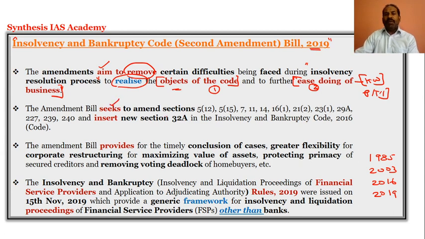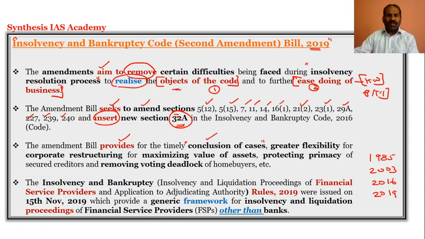And this bill seeks to amend various sections of the IBC 2016, including sections 5, 7, 11, 14, 16, 21, 23, 29A, 227, 239, 240. And not just amending these sections, they have inserted a new section, section 32A, in the Insolvency and Bankruptcy Code 2016, so that it will be part of the IBC Second Amendment Bill 2019. And the IBC Bill 2019 provides a timely conclusion of cases.